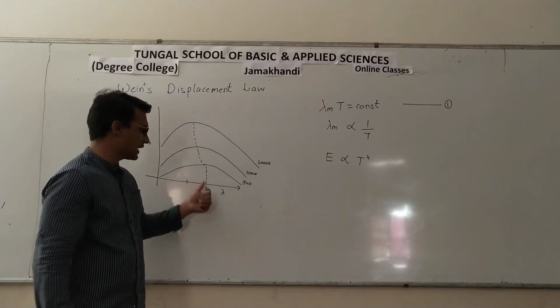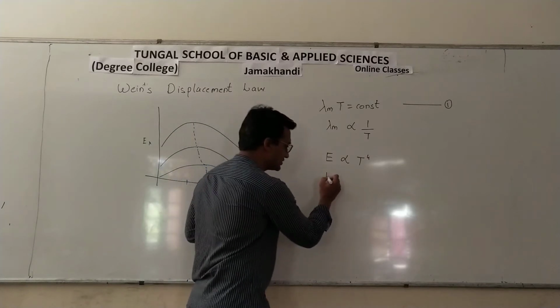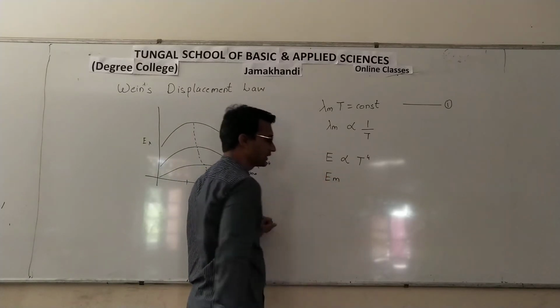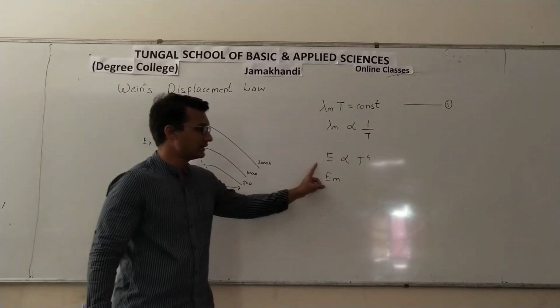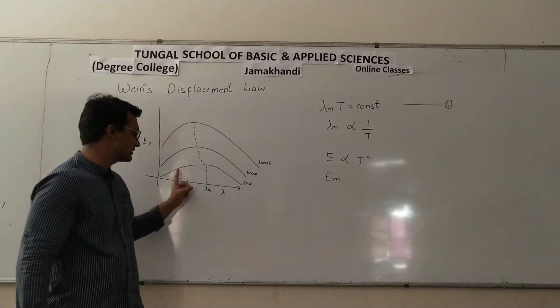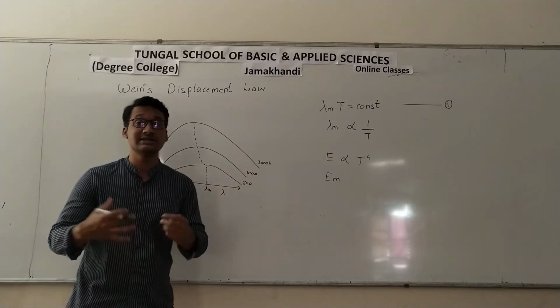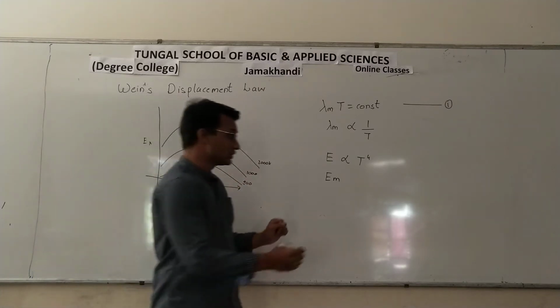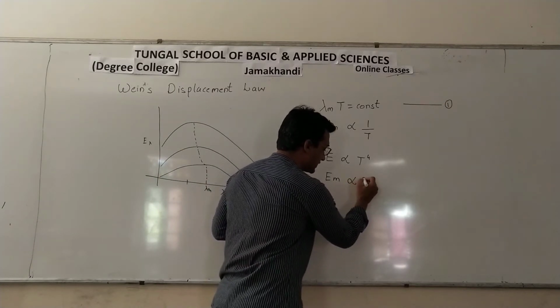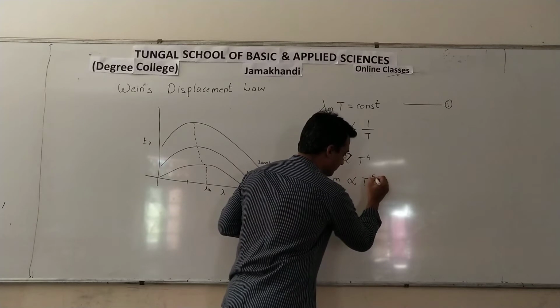But as you go to lambda m, the energy is maximum, and it is not proportional to T raised to 4, because T raised to 4 means anywhere here. At this point, the energy is more. So Em is directly proportional to T raised to not 4 but 5.